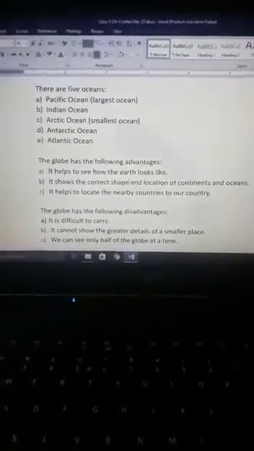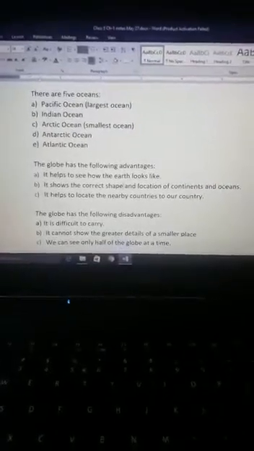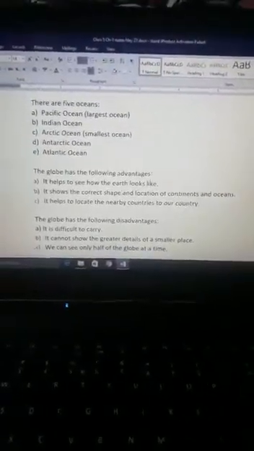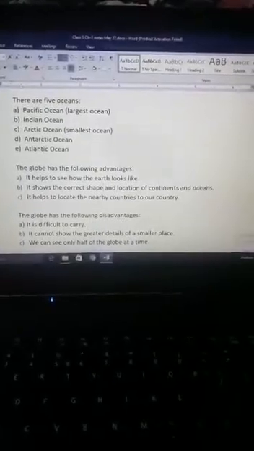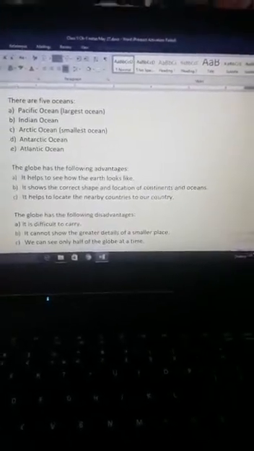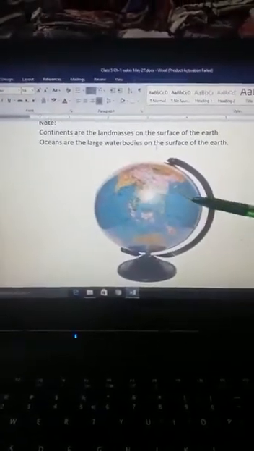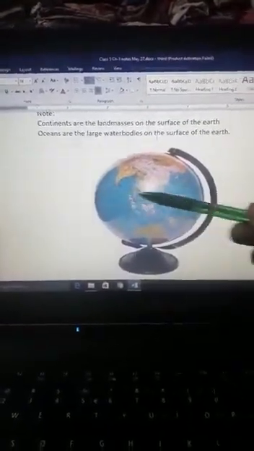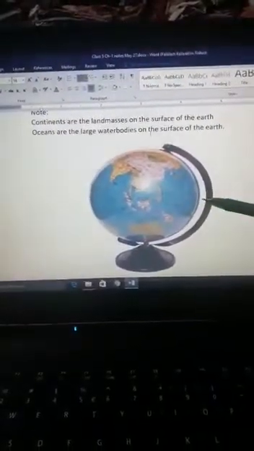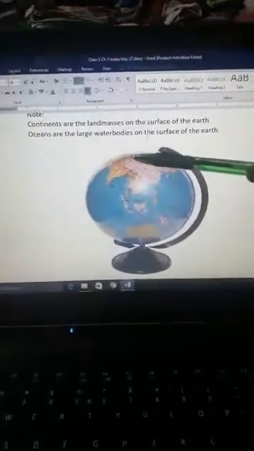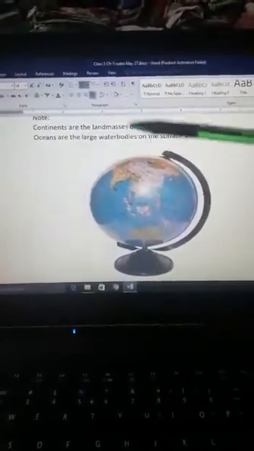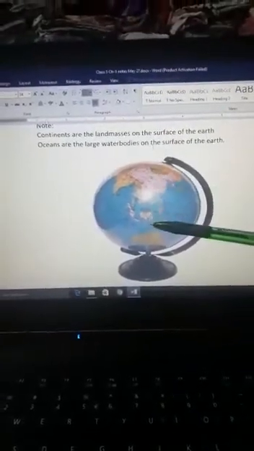Now the third disadvantage is we can see only half of the globe at a time. As you can see here that we can see only half of the globe at a time. See the picture of globe, that we can see only this part of the globe. We can't see the other part of the earth, that is of the globe, that is on the other side.